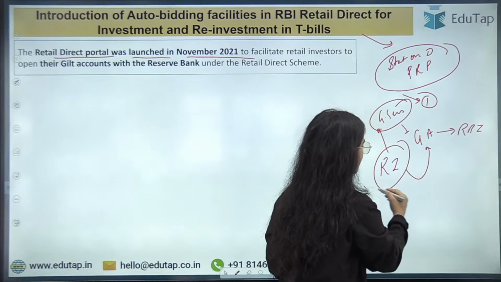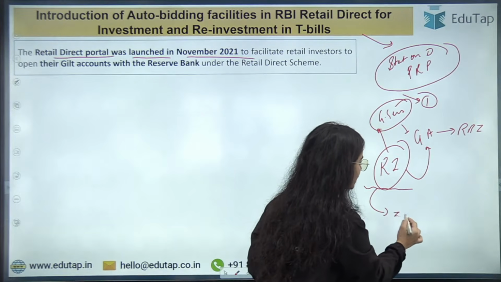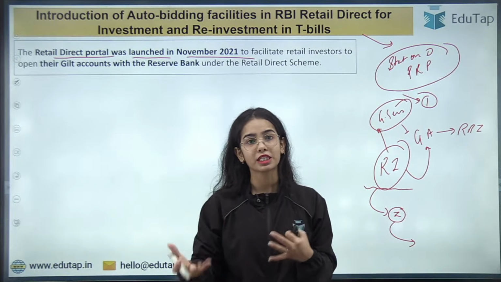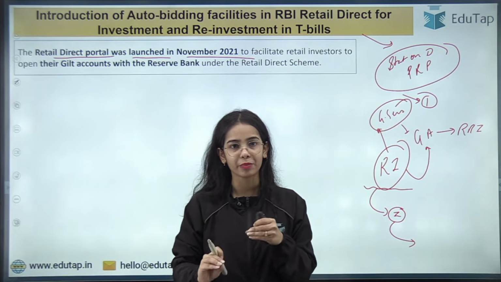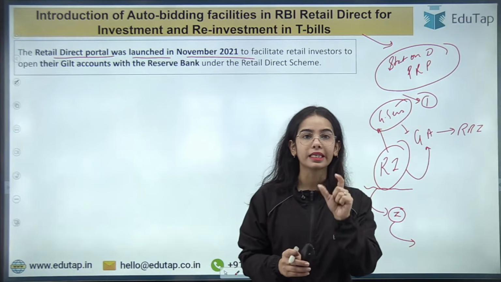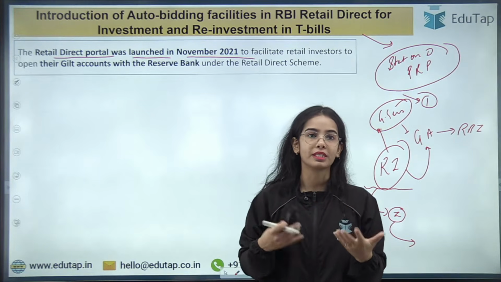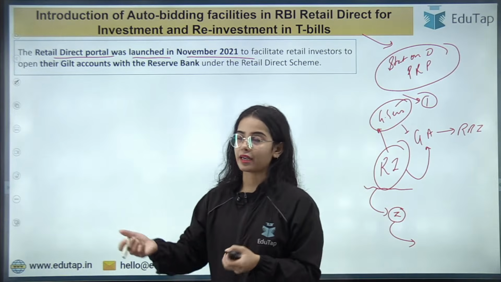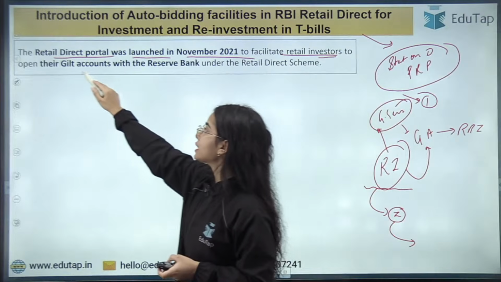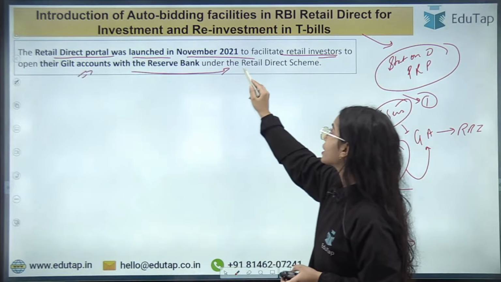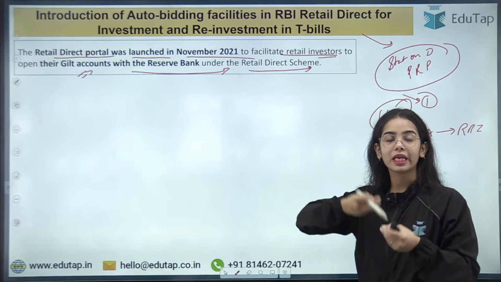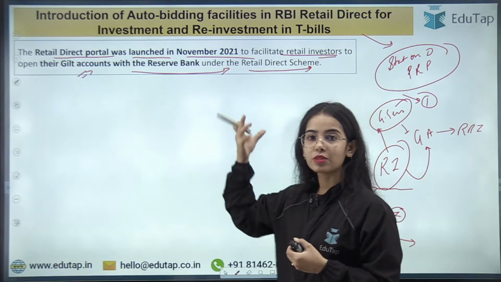So before, the retail investors had to take the help of the intermediaries. Then they were able to access the government securities, and that was a very complicated process. But now the RBI said that through the retail direct portal, the retail investors can get access to the government securities in an easier manner. Okay, so this was launched to facilitate the retail investors to open their gilt accounts with the Reserve Bank under the retail direct scheme, so that the retail investors can trade in the government securities.